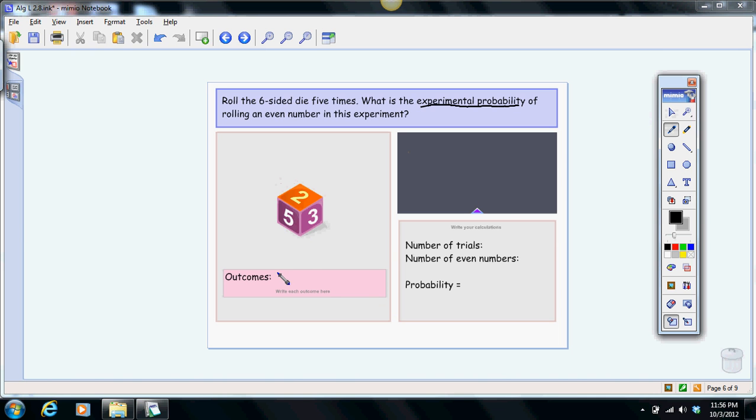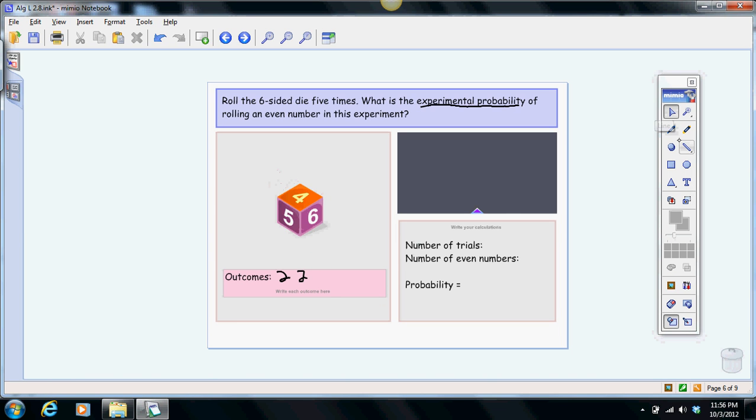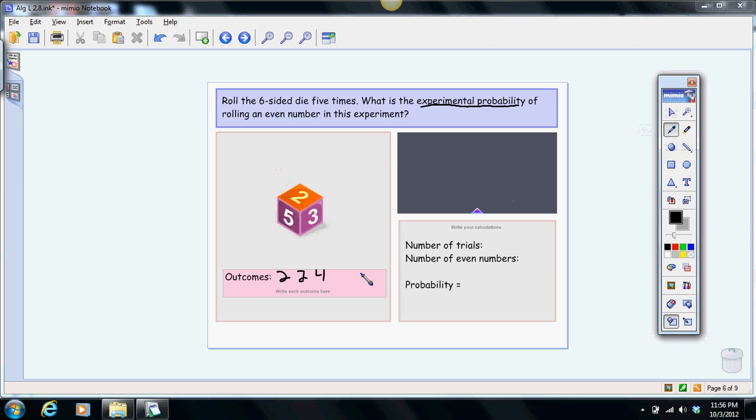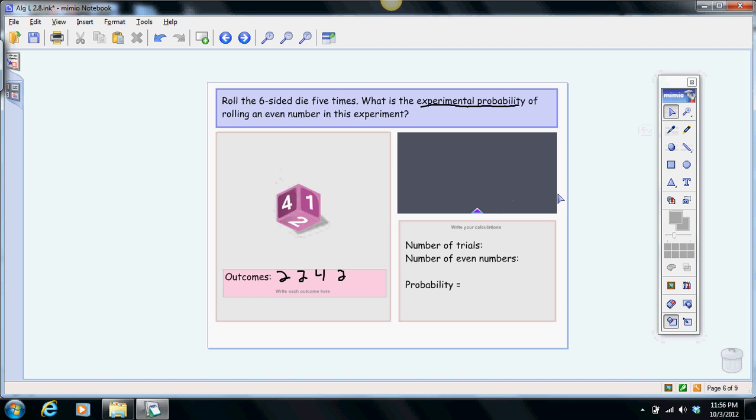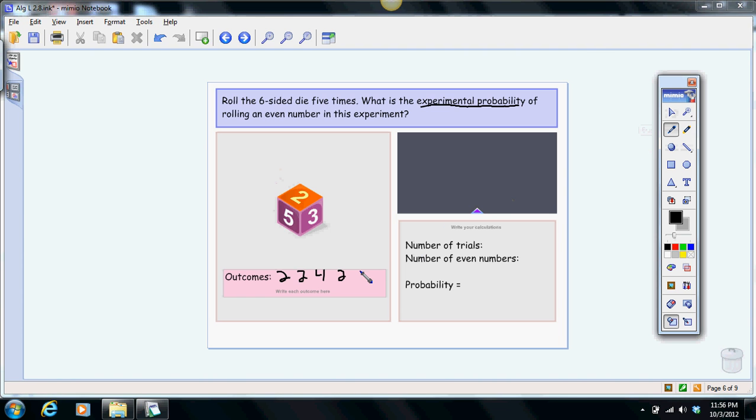we'll get a 2, and another 2, and a 4. 2 more times, another 2, and 1 more, a 2. Apparently that's a popular number.